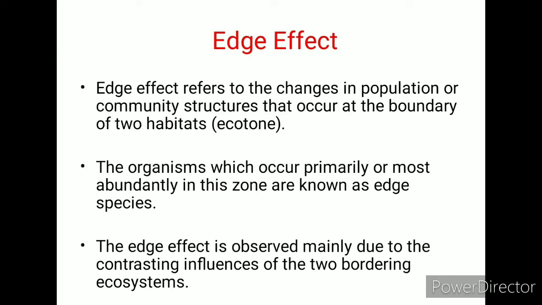The organisms which occur primarily or most abundantly in this zone are known as edge species. The edge effect is observed mainly due to the contrasting influences of the two bordering ecosystems.